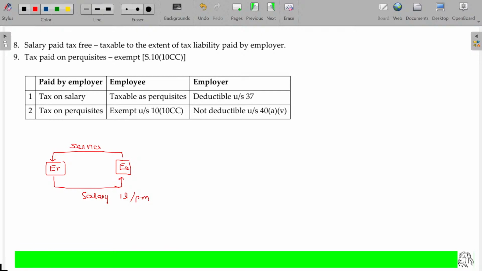Now it's the employee's responsibility to pay the tax. But employer says, don't worry. Tax on this is paid by me to the government of India, stating that this is the amount payable for you. Can I do so? So this is called tax-free salary.